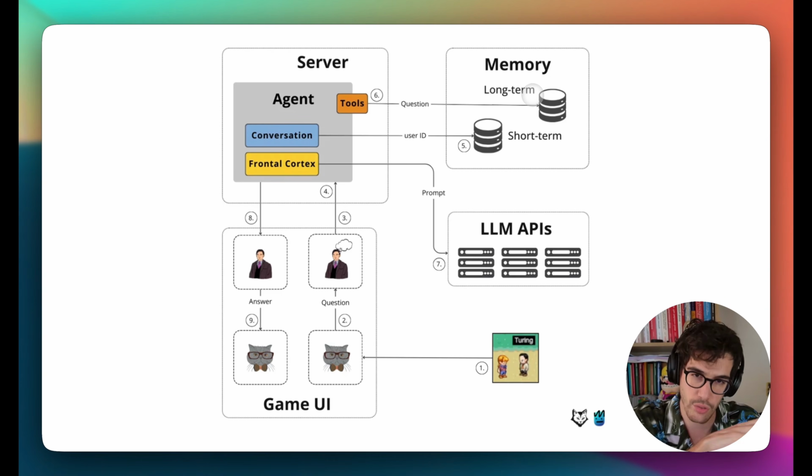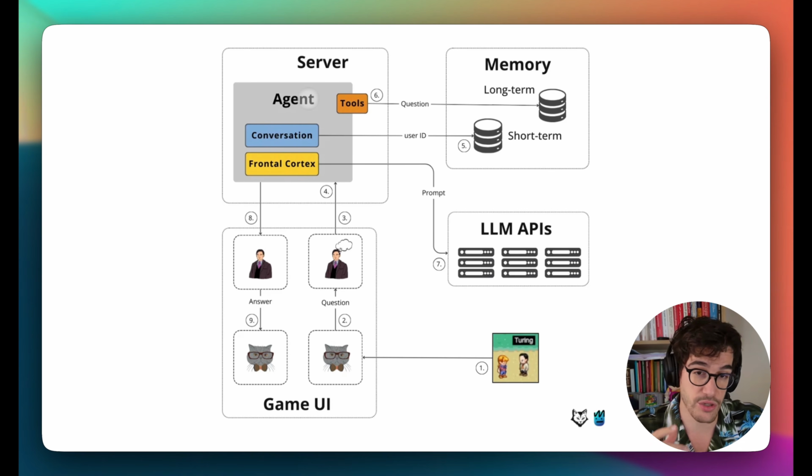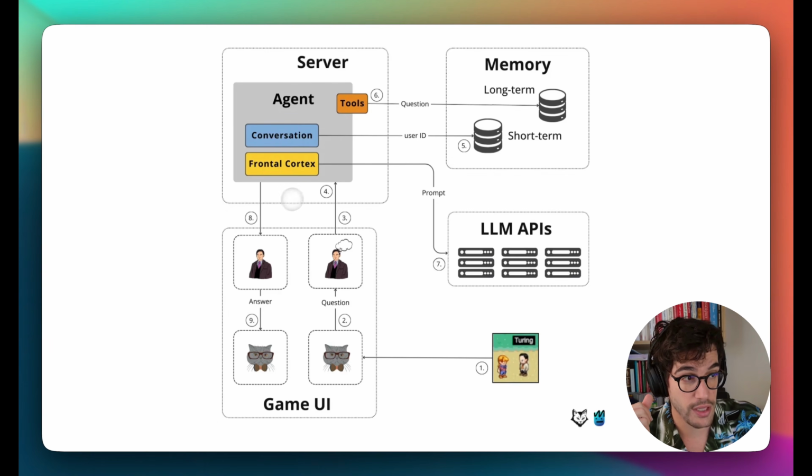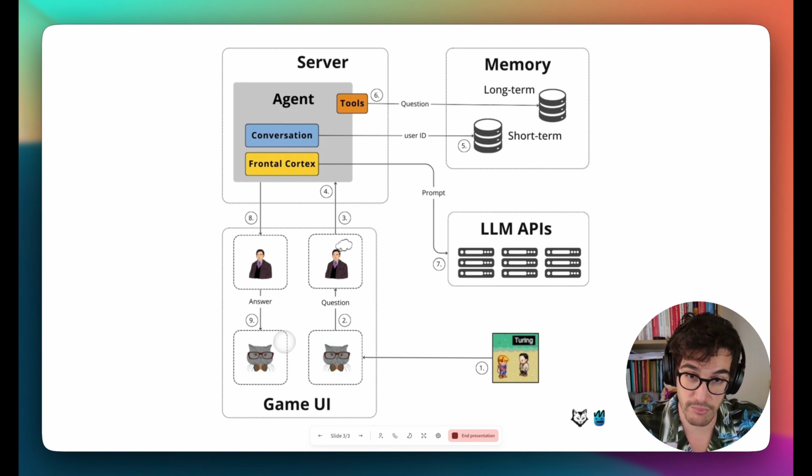And it will take all of that information from the long-term memory, all right? Because remember that we stored all the context about Turing as embeddings inside the vector database, MongoDB, the vector search capabilities of MongoDB. Perfect. After that, after the agent has processed all of the information and generates a response, the response is going to be sent back to the game UI. And that's exactly what you will see as Turing responding, all right?